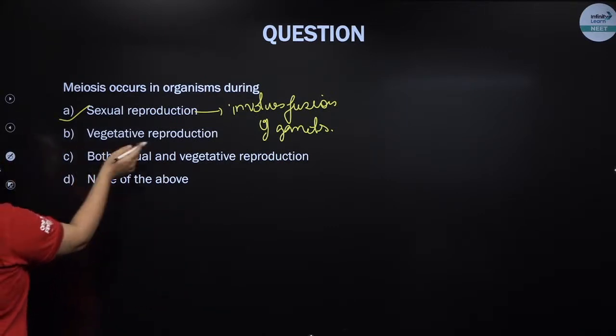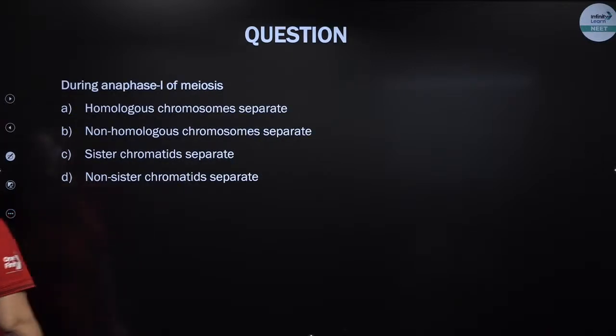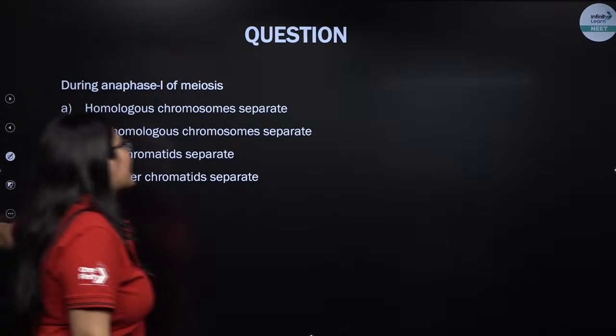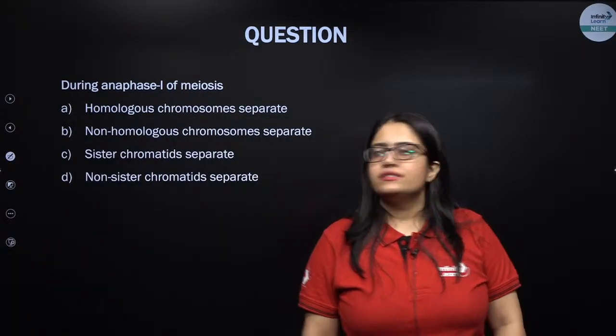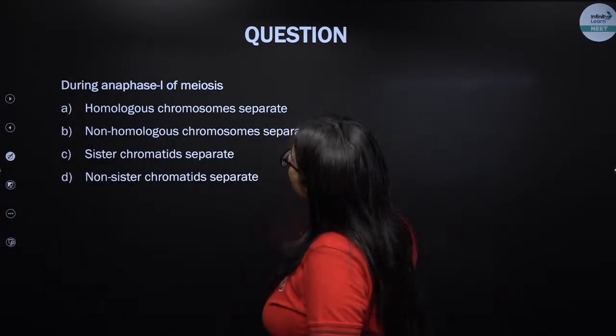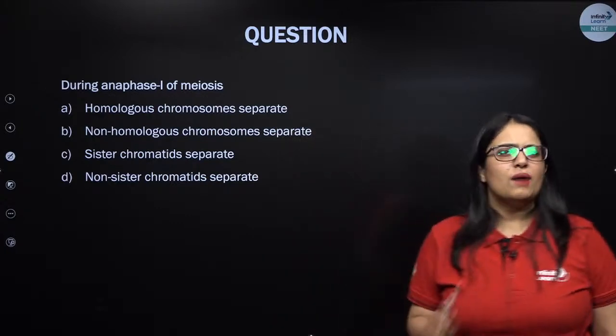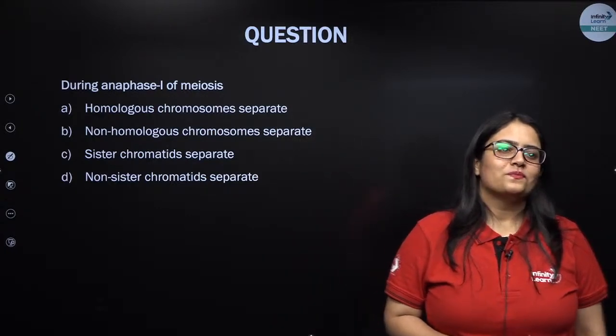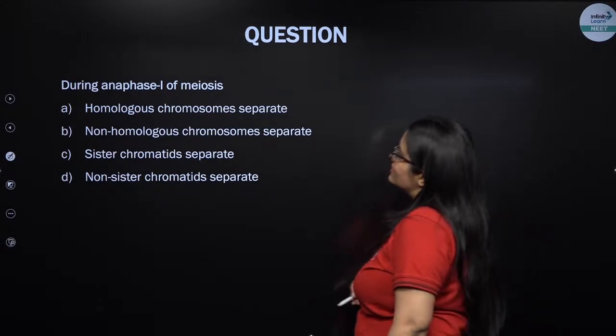Next question. During anaphase 1 of meiosis, what happens? Now finally I hope everybody will be able to give the right answer to this question. Come on. During anaphase 1 of the meiosis, what happens? Now this answer everyone has to get right this time. Yes, homologous chromosomes separate out.